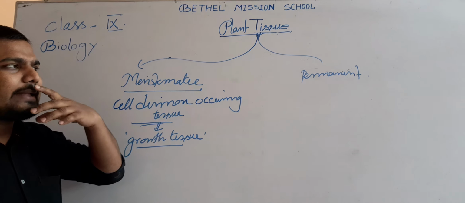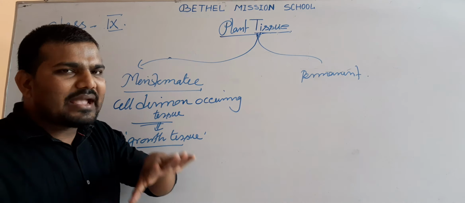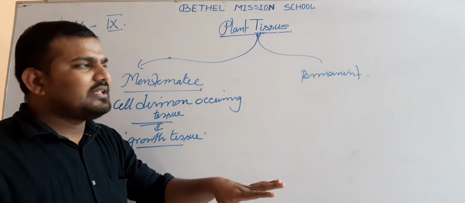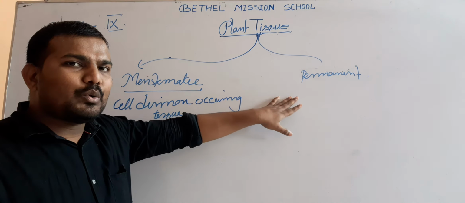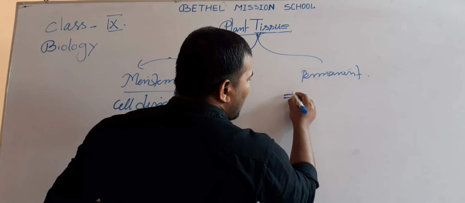Now, on the other hand, there is the permanent tissue. The tissue which lacks the ability of cell division, or the combination of cells which are not able to perform cell division. So, what about the permanent tissue?